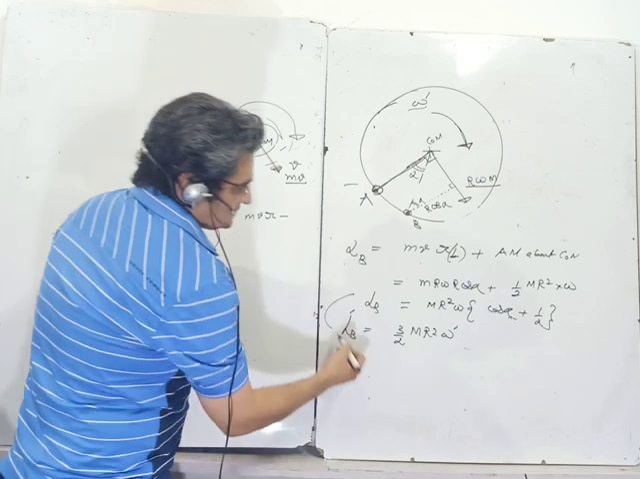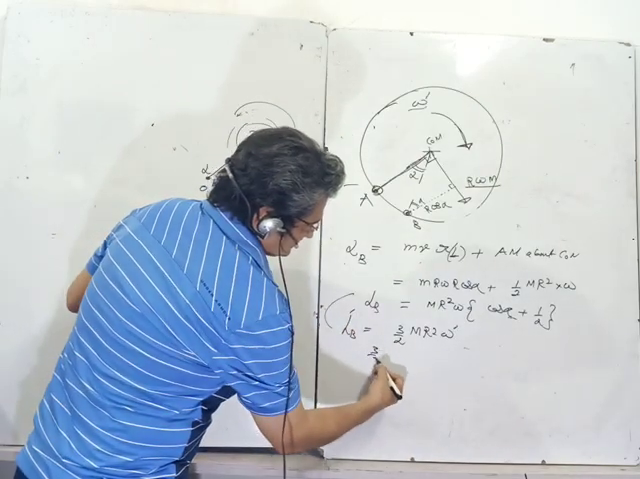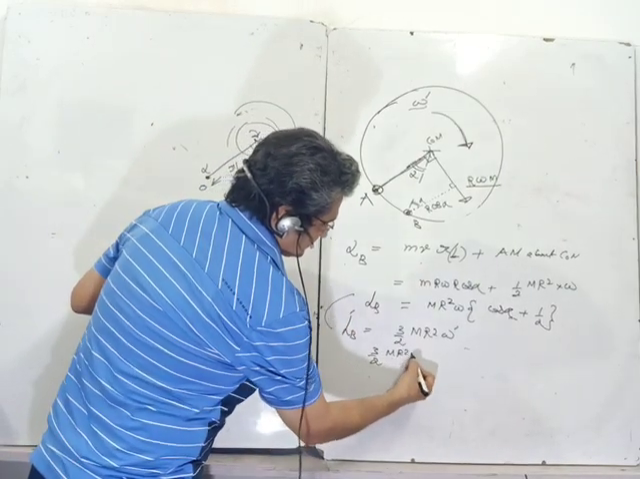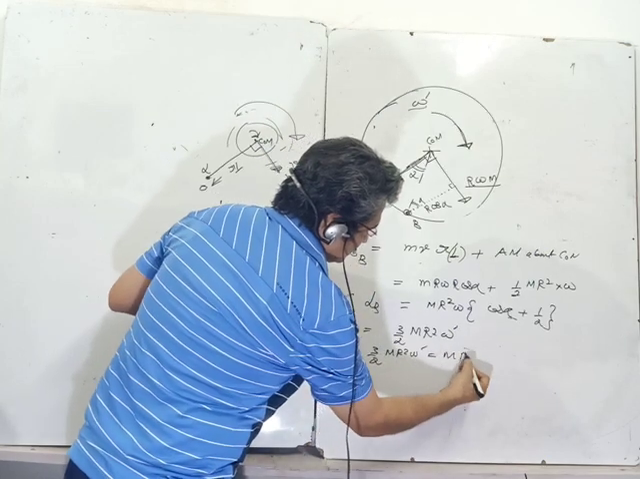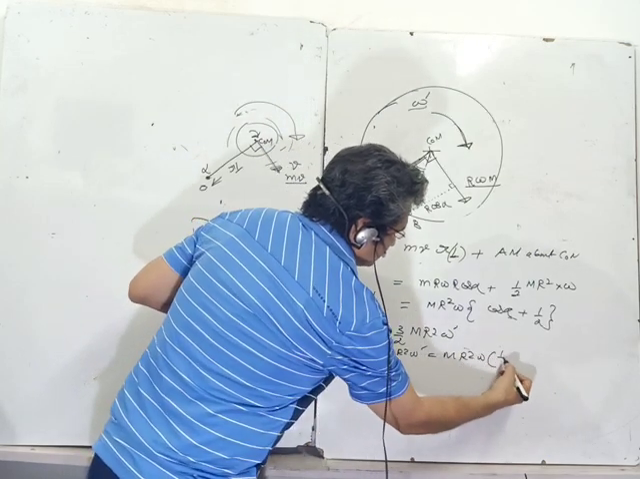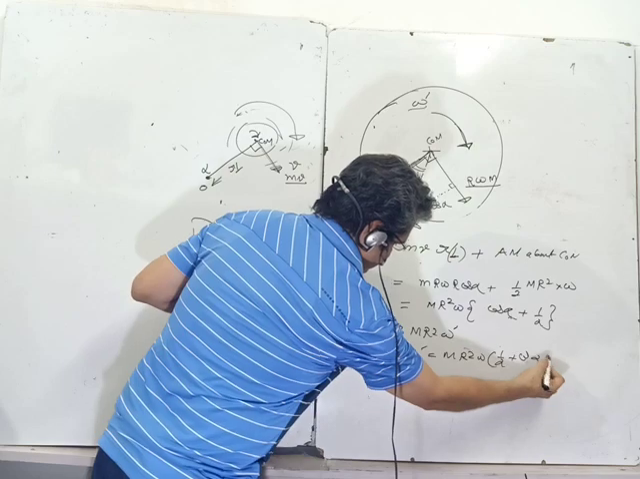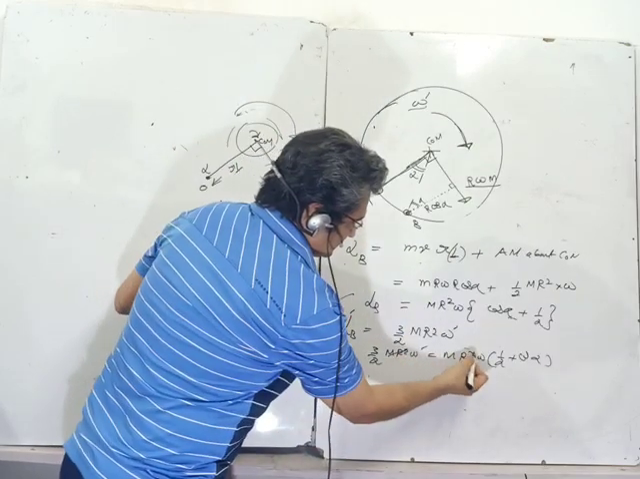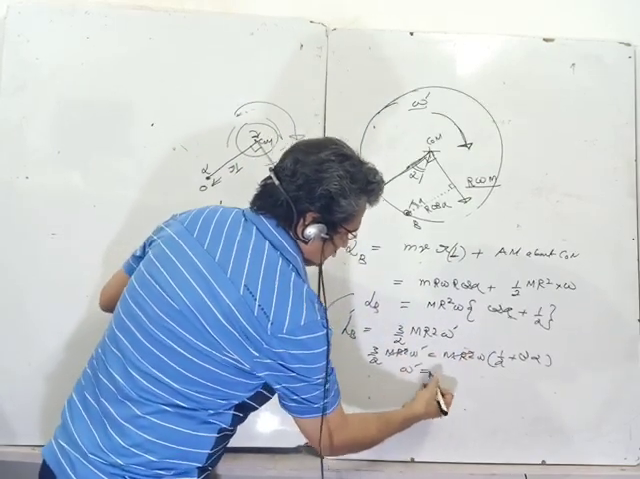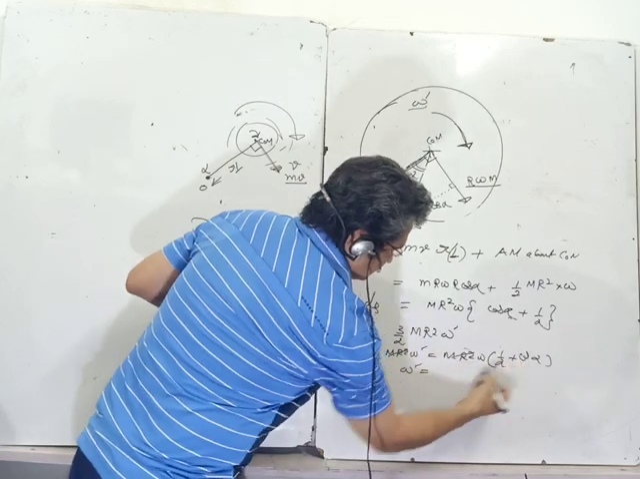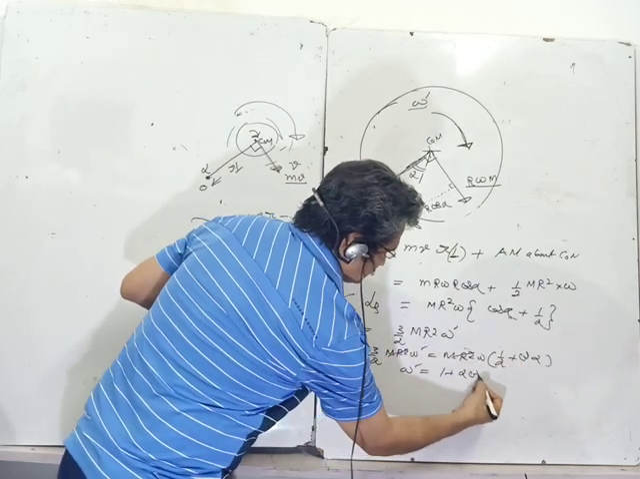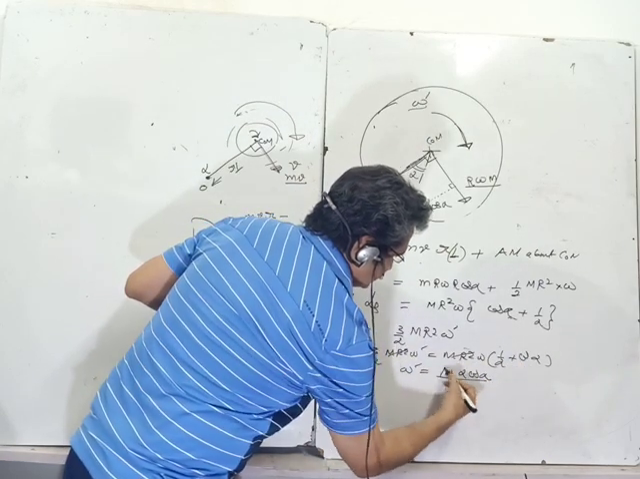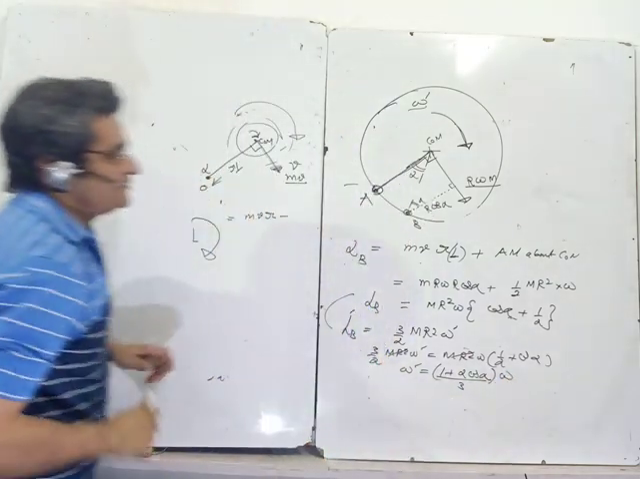So I equate these two. I get 3 upon 2 mr square omega dash equals mr square omega times (1 upon 2 plus cos alpha). So mr square gets cancelled, and omega dash is (1 plus 2 cos alpha) upon 3 times omega. That is my answer.